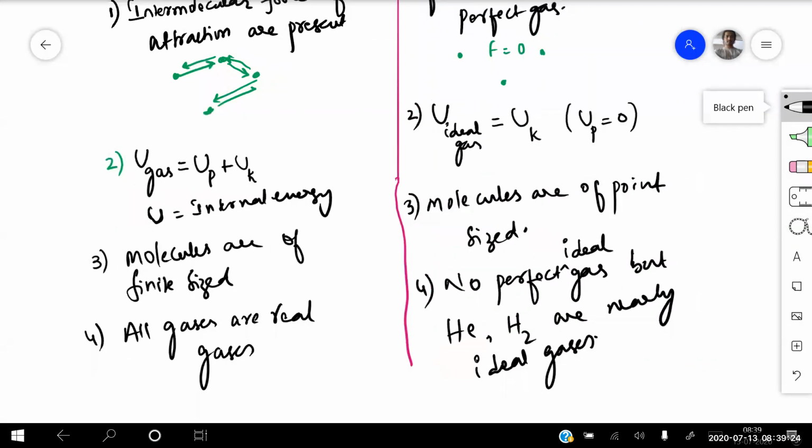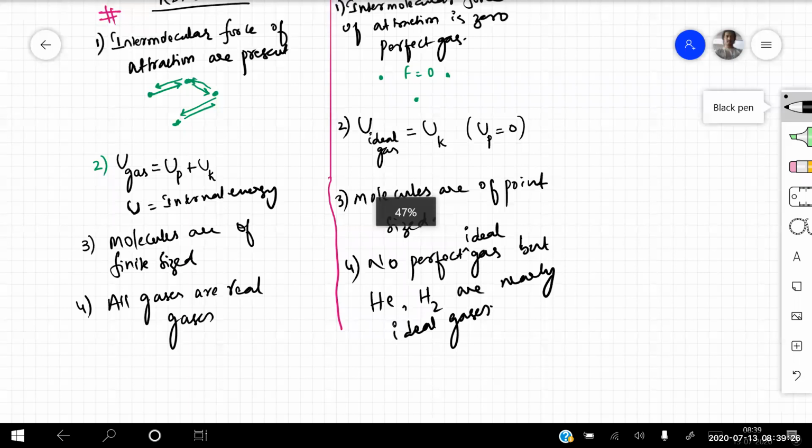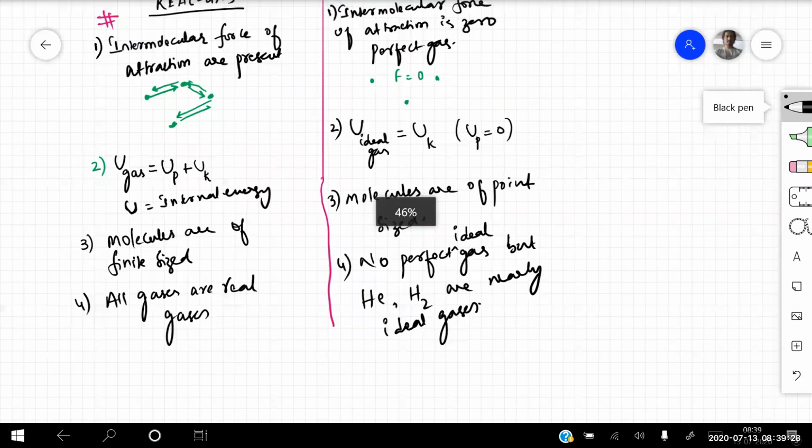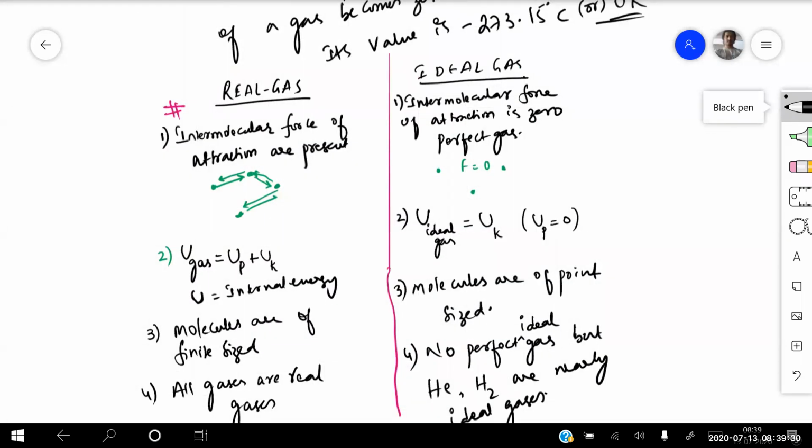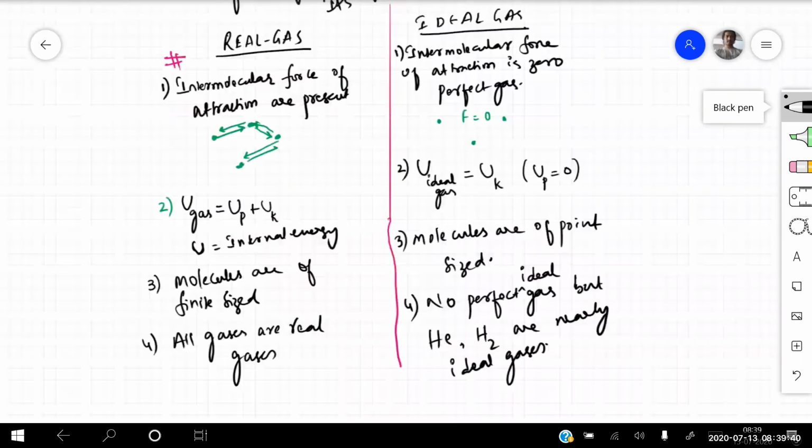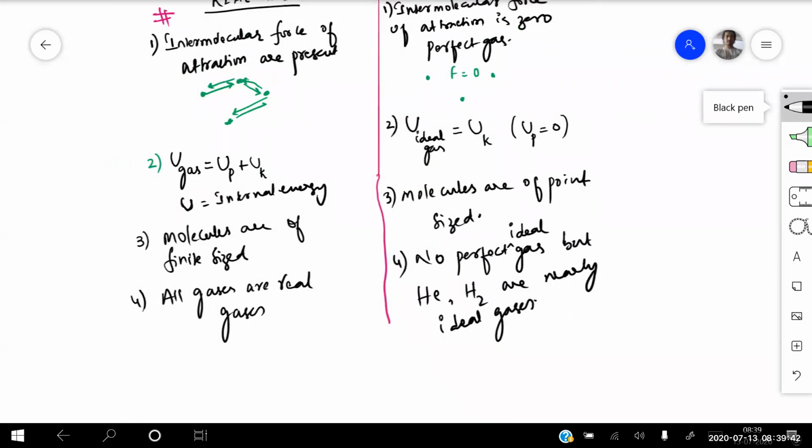Even for your board examination, they may ask you to differentiate between ideal gas and real gases. Real gases means the gases in which intermolecular forces of attraction are present. In ideal gases, intermolecular force of attraction is 0, so force between them is 0, and potential energy is also 0. Second point: the total internal energy of a real gas is always equal to potential energy plus kinetic energy, whereas internal energy of an ideal gas is only due to kinetic energy, and potential energy becomes 0.